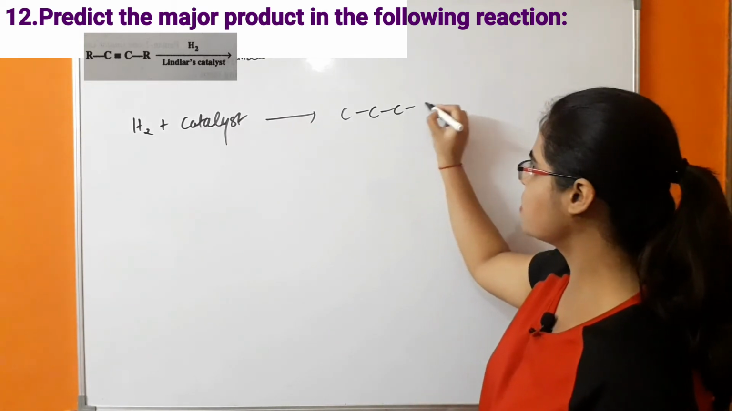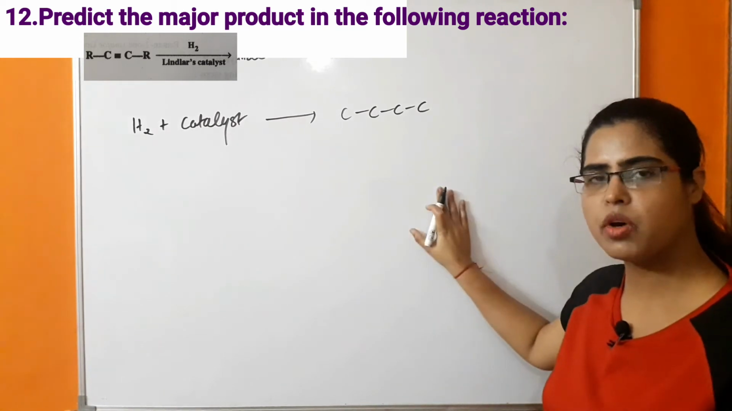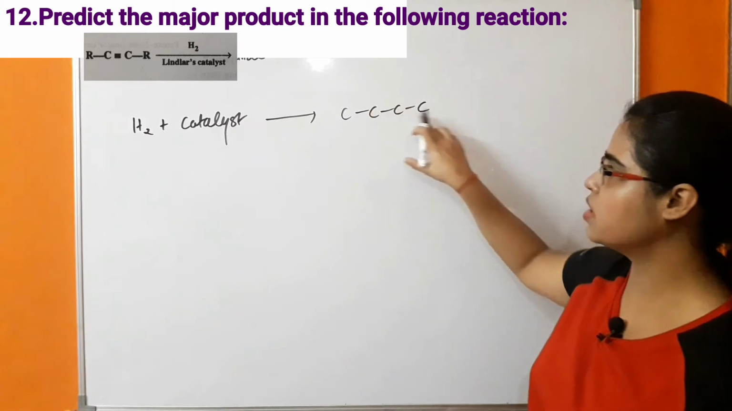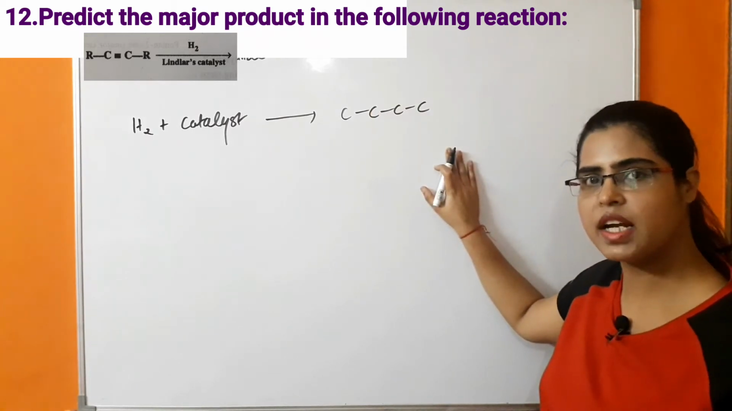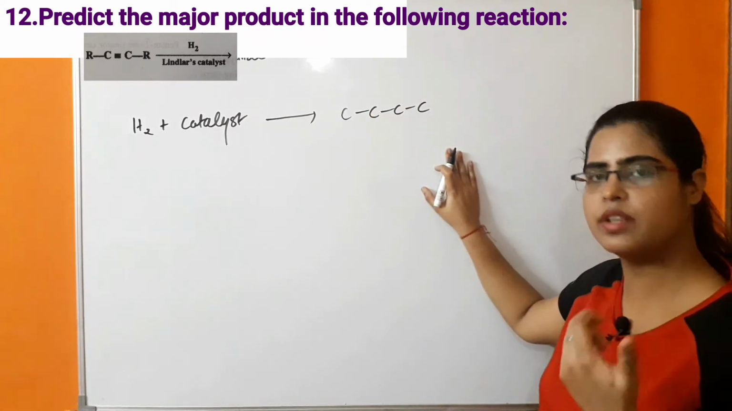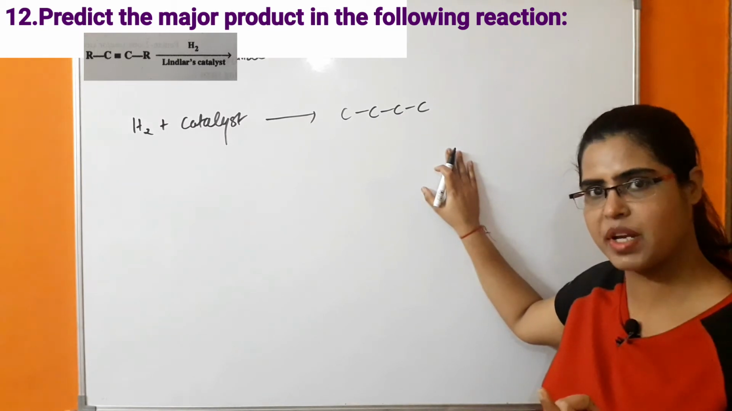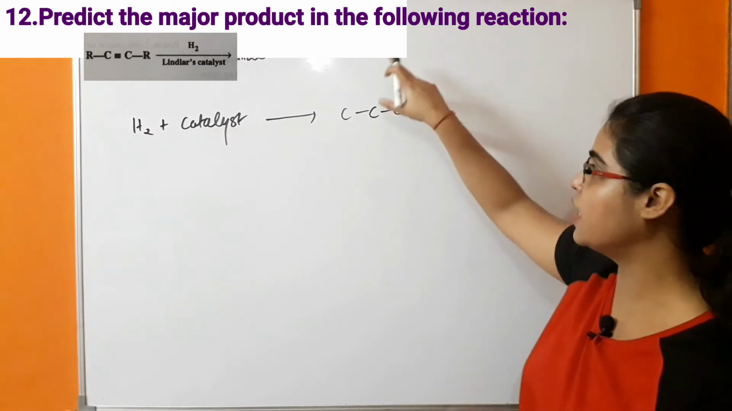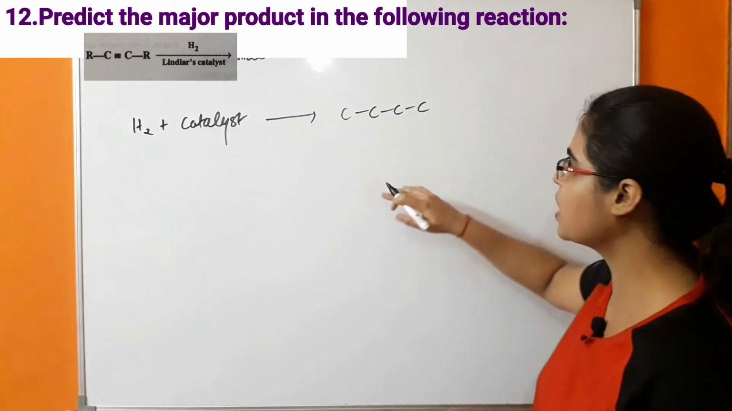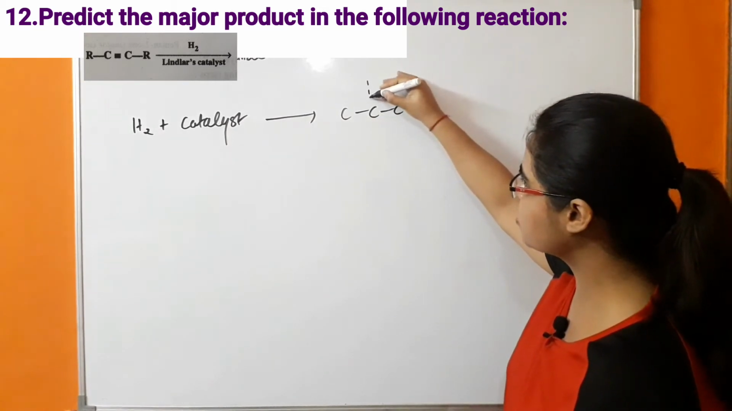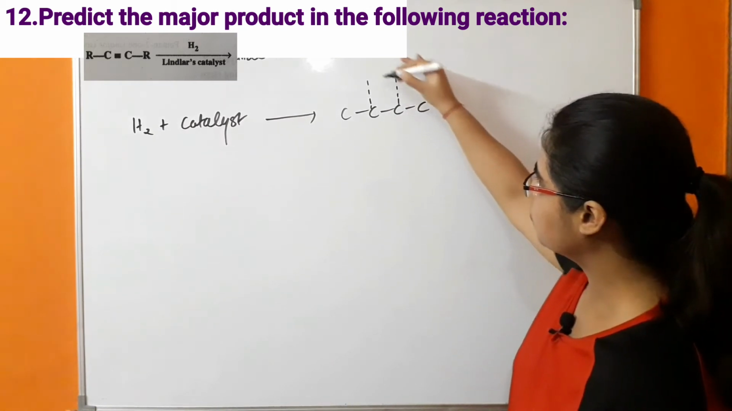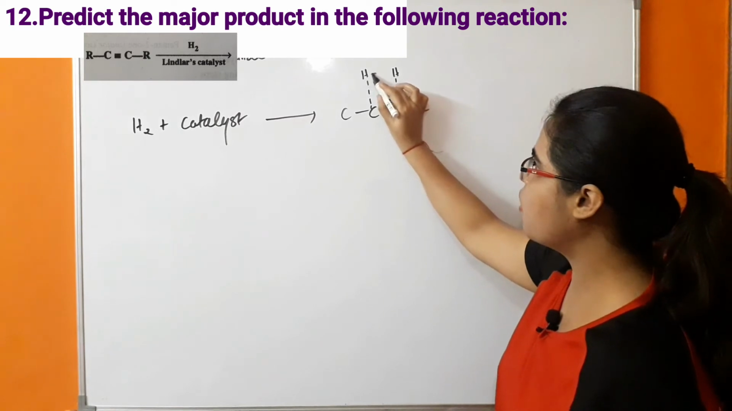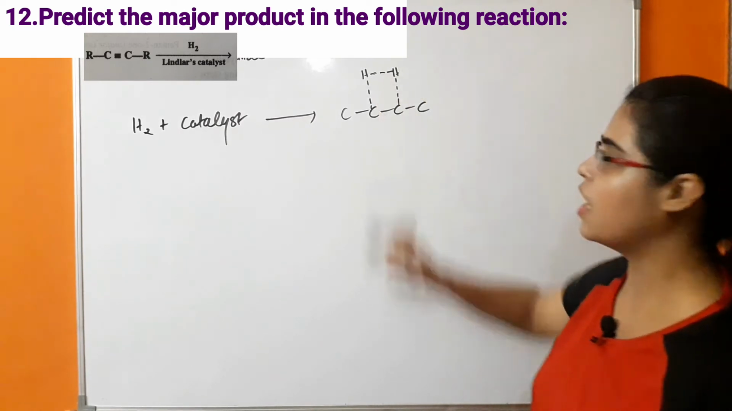The catalyst gives its surface to this hydrogen molecule, by which the hydrogen molecule will attach on the surface of the catalyst. Because of that, there will be breaking of the hydrogen bond, because bond formation takes place between hydrogen and catalyst. So bond formation takes place with hydrogen and catalyst surface, and breaking of the bond takes place between the hydrogens.